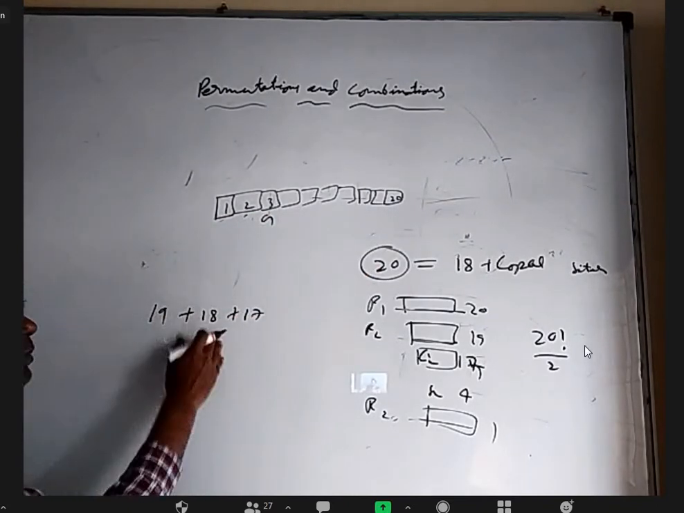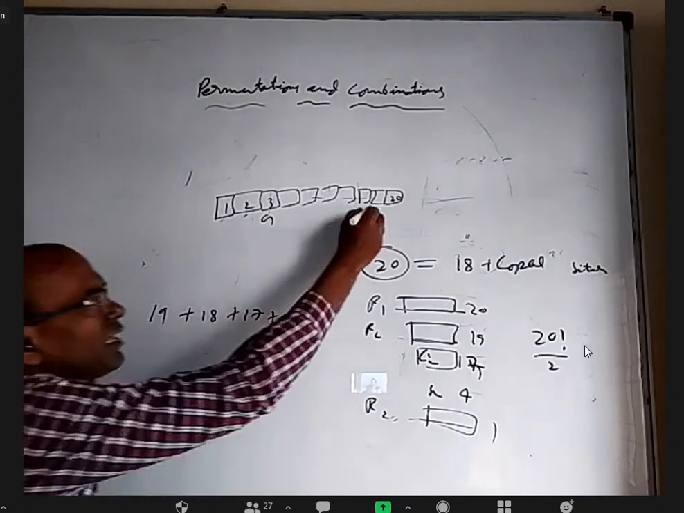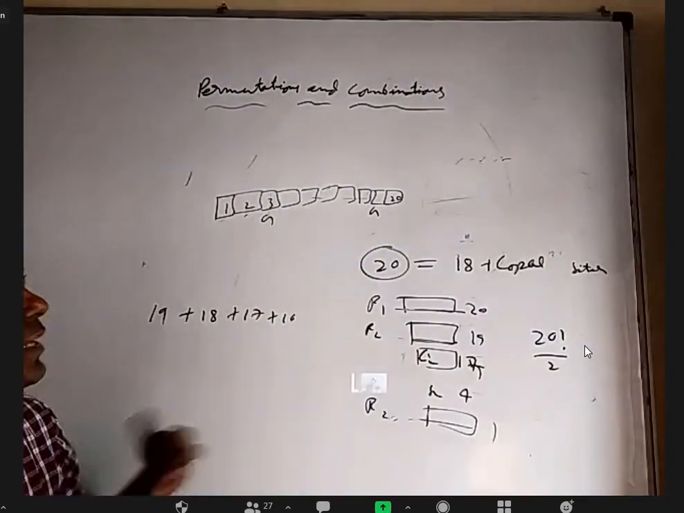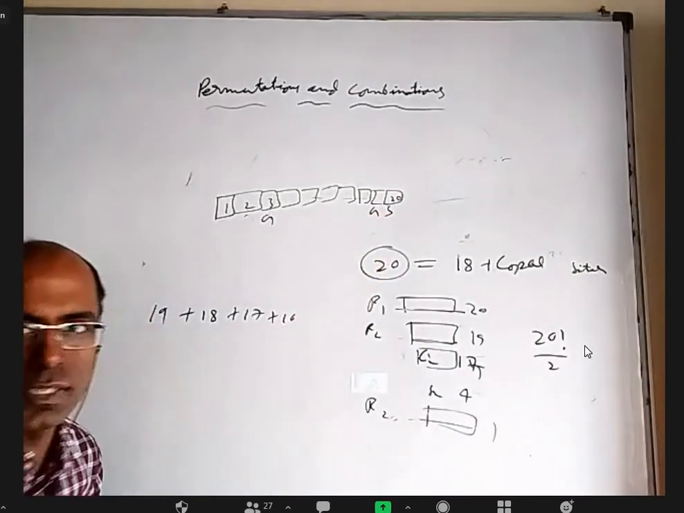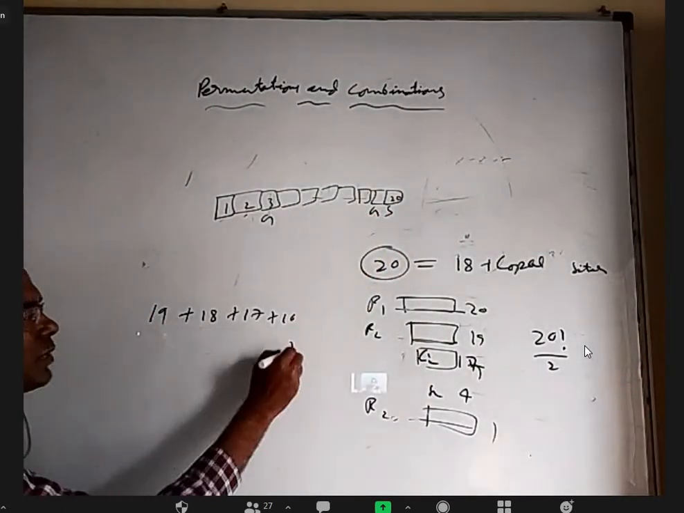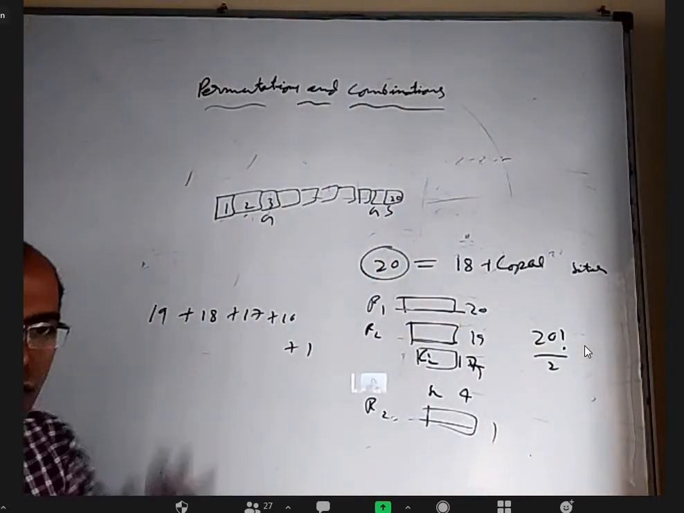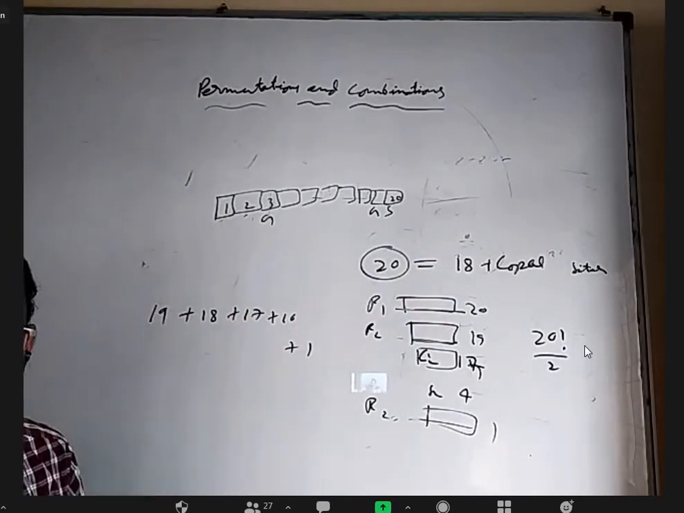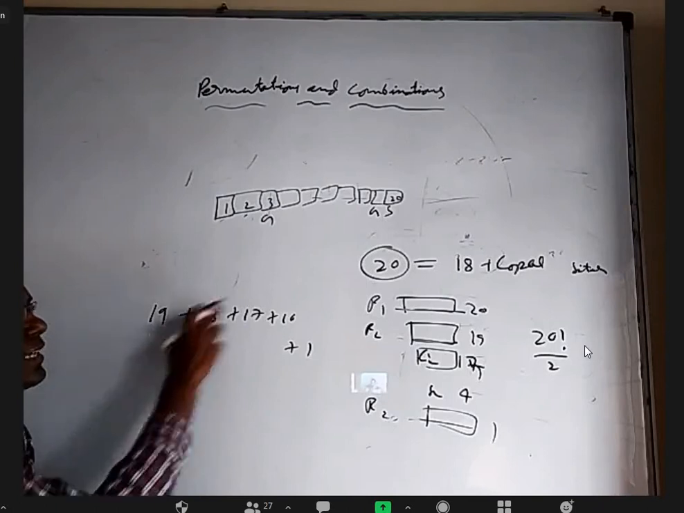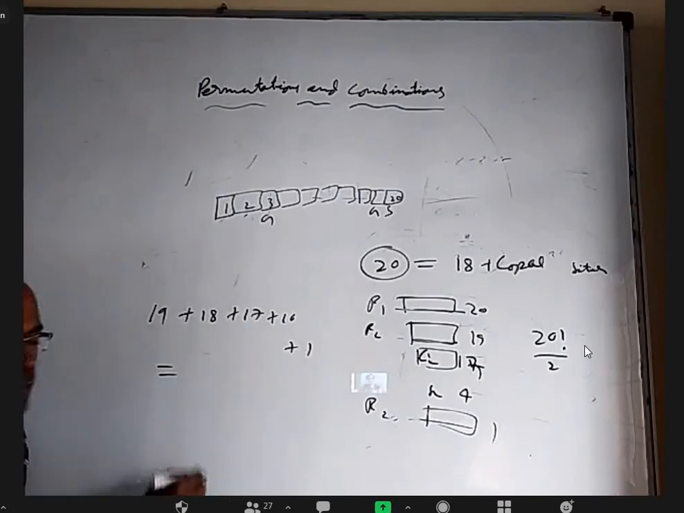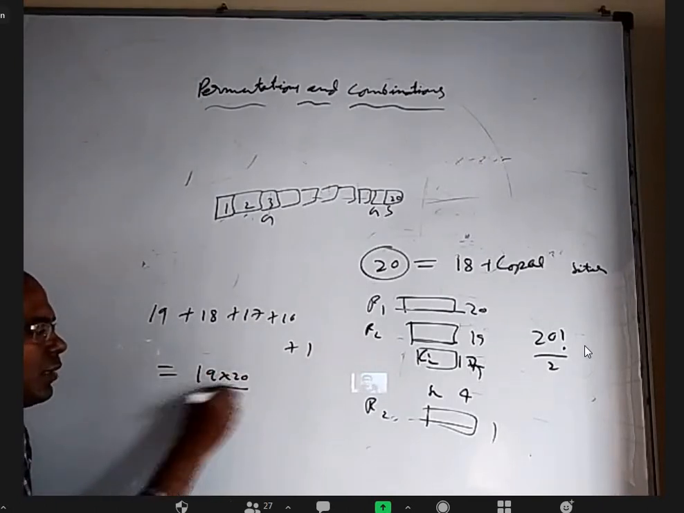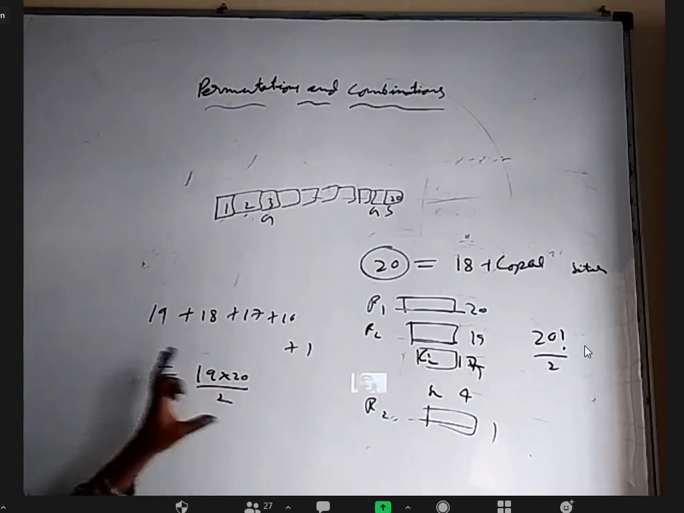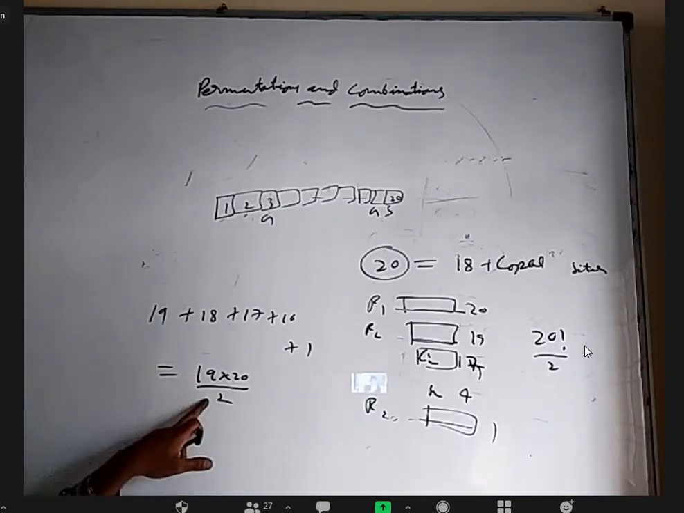So 19 plus 18 plus 17 plus 16, and finally, when Gopal got 19th rank, Sitaram doesn't have a choice. He has to get only the 20th rank. So 19 plus down to 1. Till now, we did not give ranks to the other 18 people, by the way. We only gave ranks to Gopal and Sitaram. That itself is 19 plus 18 plus 17, the sum of the first 19 natural numbers, 19 into 20 by 2. Actually, I can tell this directly.